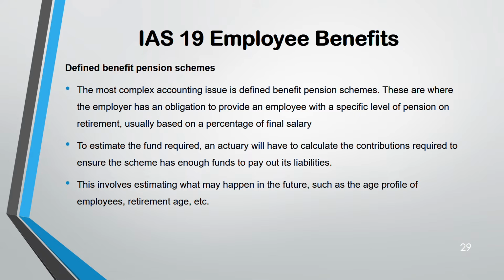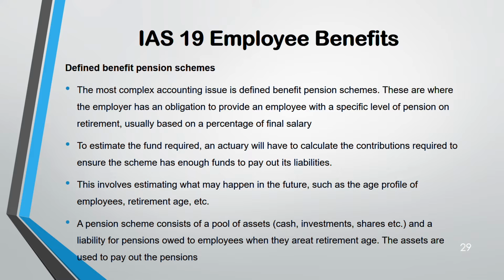So this involves estimating what may happen in the future, what will be the age, what will be the retirement age, things like that. A pension scheme has a pool of assets like cash, investments and shares, and a liability also: a liability for pension owed to employees when they reach retirement age, because they are liable to the employees. From that fund, the scheme has to pay back their employees when they reach their retirement age, and these assets are only used to pay out the pension.